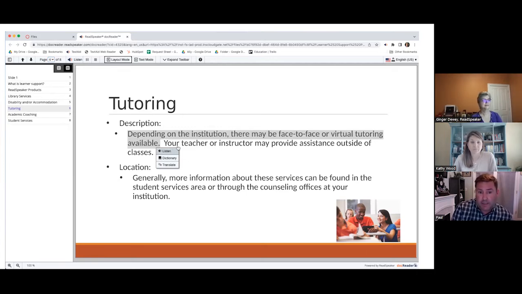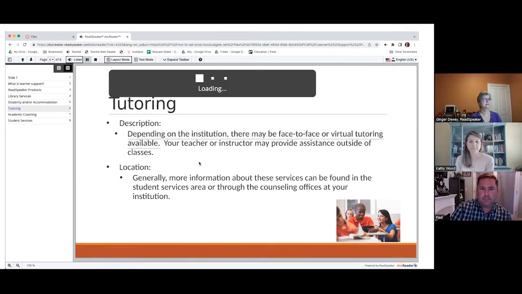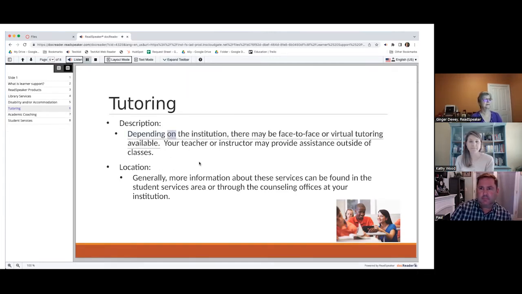As you're also looking into that, you get into the additional functionality that ReadSpeaker is offering. It could be a dictionary word lookup, or you could also translate this document into an additional language, one of the languages that we support. Depending on the institution, there may be face-to-face or virtual tutoring available.